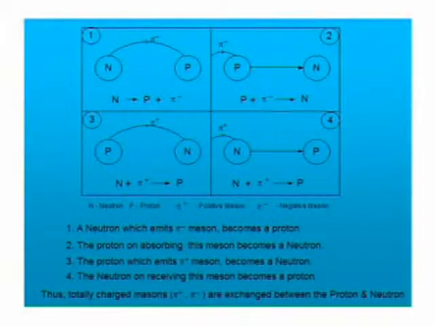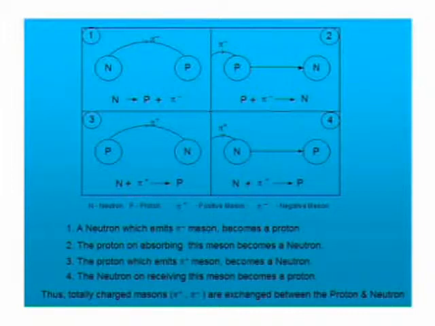I told that you may ask where the positive pi mesons are exchanged, at what places the negative mesons are exchanged, at what places the neutral mesons are exchanged. For example, if you take a neutron and a neutron, or a proton and a proton, the same nucleon, whenever there is the same nucleon like neutron-neutron or proton-proton, then neutral mesons are exchanged between them. But if there is a proton and a neutron, different particles, you can't say neutral mesons are exchanged. Here, charged mesons are exchanged.